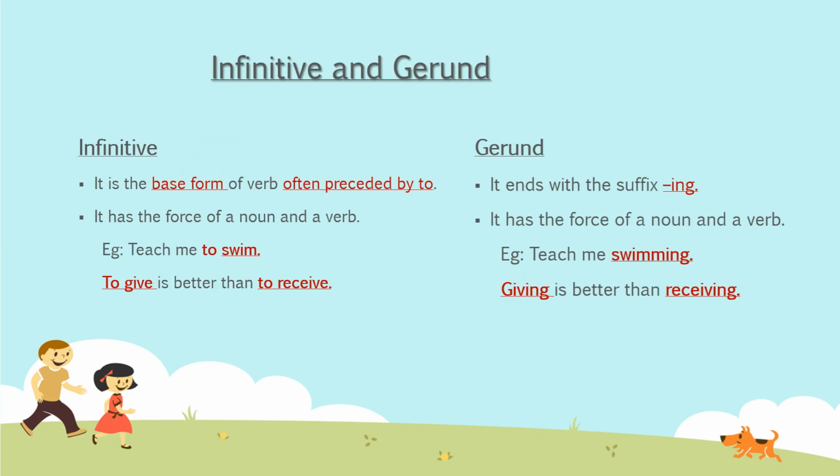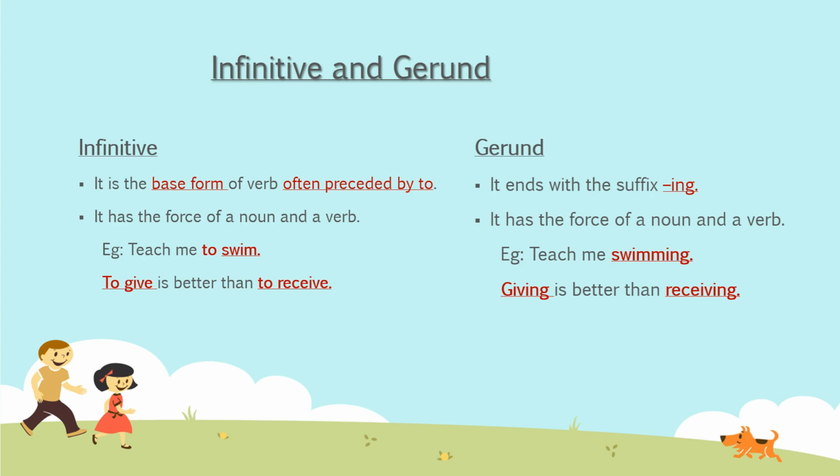First point tells the structure. Infinitive is the base form of verb often preceded by to, and gerund is the ing form of verb. So structure wise, they look different.